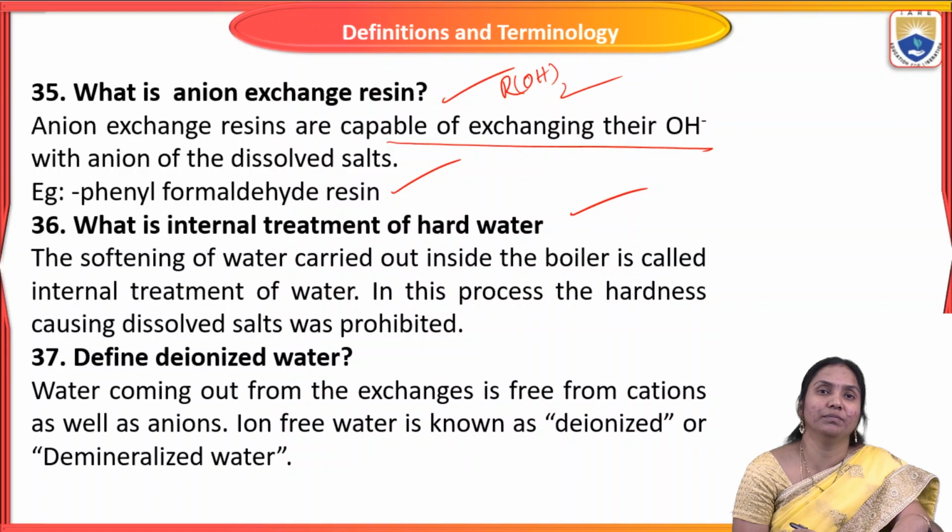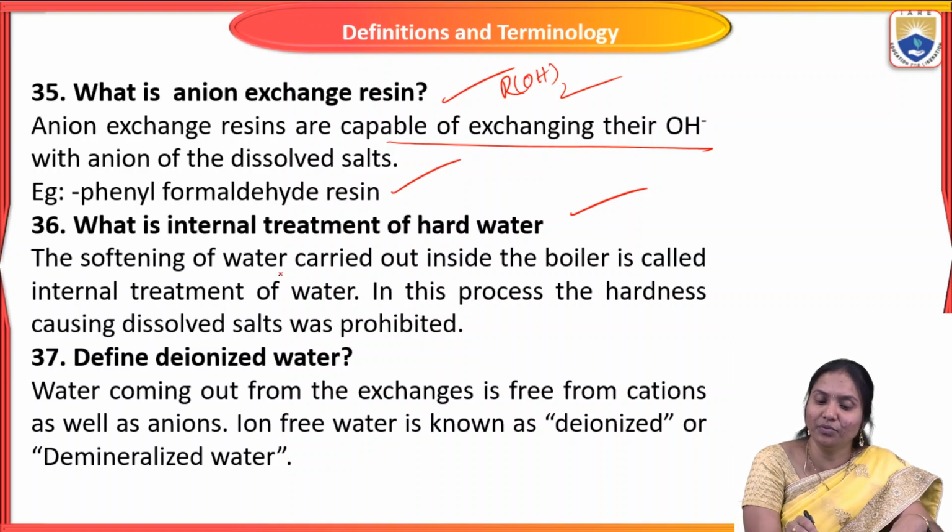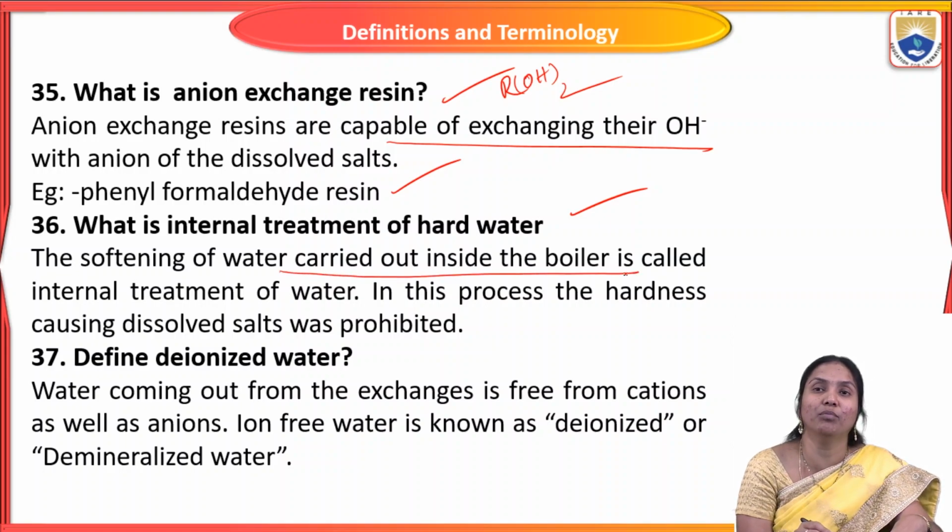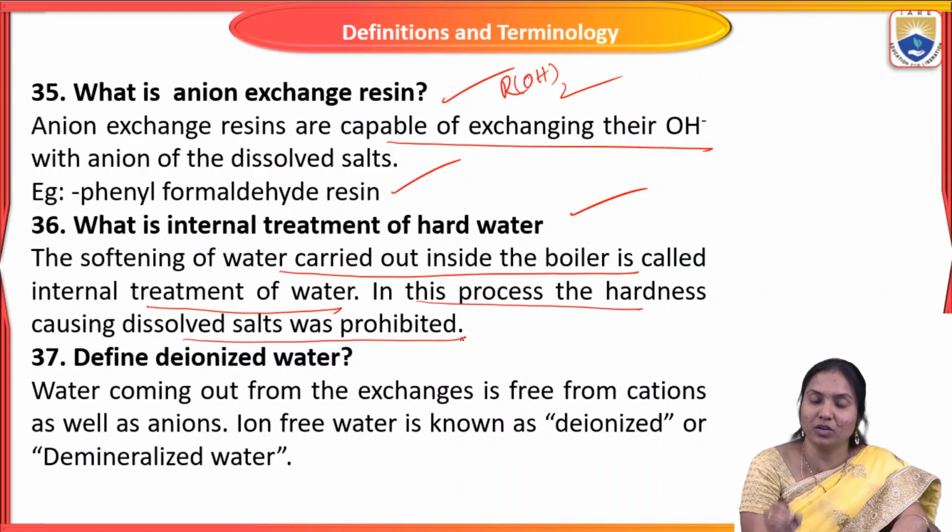The softening of water carried out inside the boilers is called internal treatment of water. In this process, the hardness causing dissolved salts are prevented. Internal treatment of water means we can remove hardness causing ions or sludge and scales by adding some chemicals internally into the water.